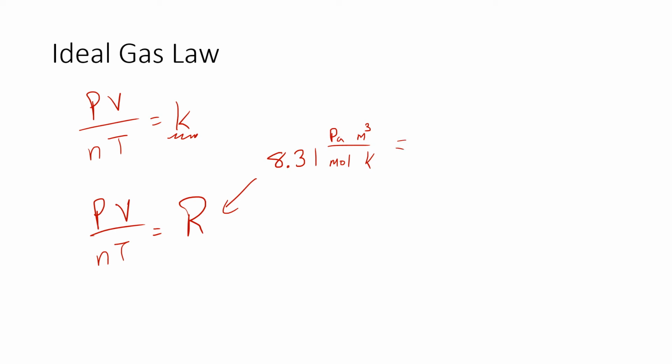Now, in reality, it's going to look different on your formula sheet. The reason why is because they break it down just a little bit. A pascal, remember, is a Newton per meter squared, and this guy is a meter cubed. So they cancel out those, and so you get a Newton meter, which means that this is going to turn into 8.31 joules, because a Newton times a meter is a joule, over mole Kelvin.